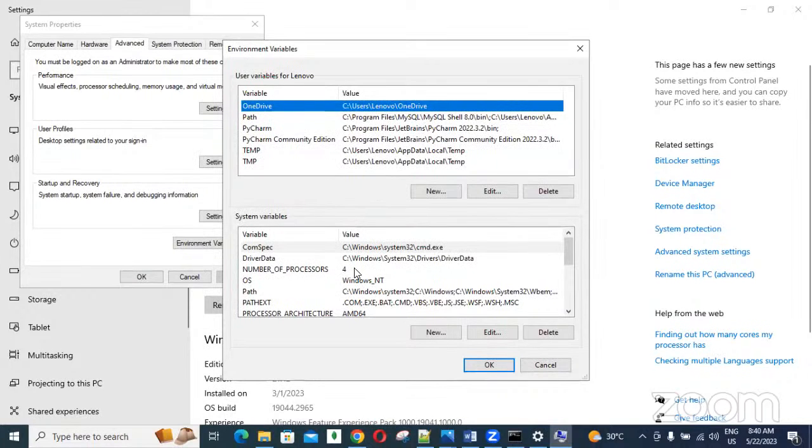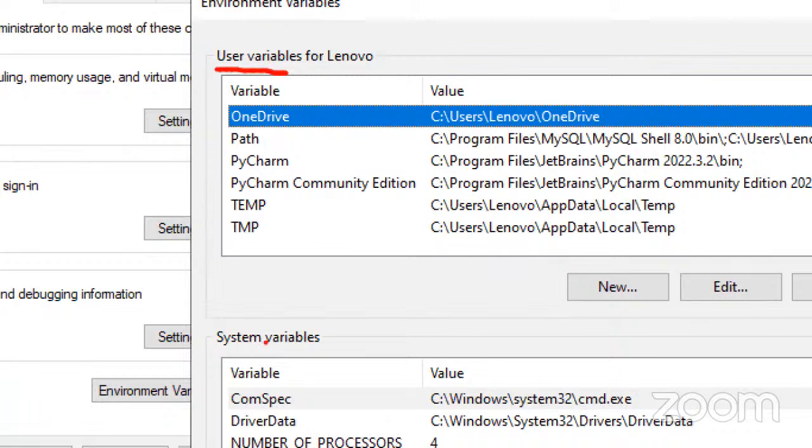Here User variables and System variables are there. The software added in System variables can be used by all the people on this computer. This computer is used by many people, and all people can use it. User variables means, guys, sometimes in real-time companies, morning shifts, afternoon shifts, and night shifts, many people work on the same computer.